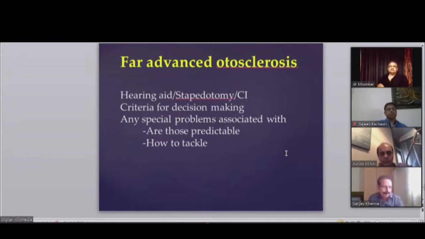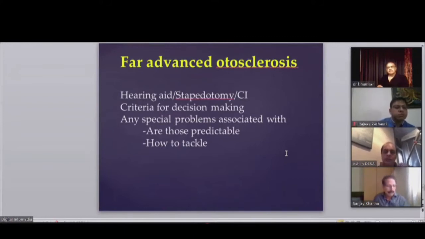Yes, it can work. So it is a matter of apposition more than using all these materials. But I think the point is that if you use bone cement, it is more predictable. Yes, a good idea. But see, bone cement is not the mechanical approximation of the incus and malleus. This incudomalleal joint is more important. It is a gliding joint. This is one of the most important joints as far as the impedance is concerned. So we have to give a joint rather than a bony opposition, rather than rigid fixation.